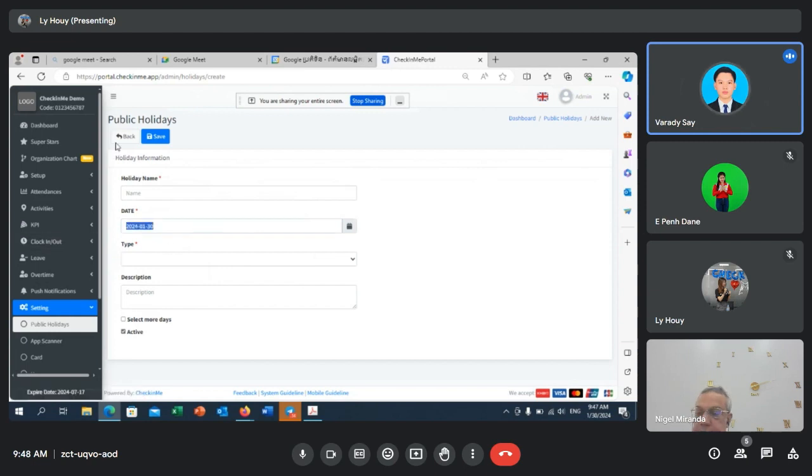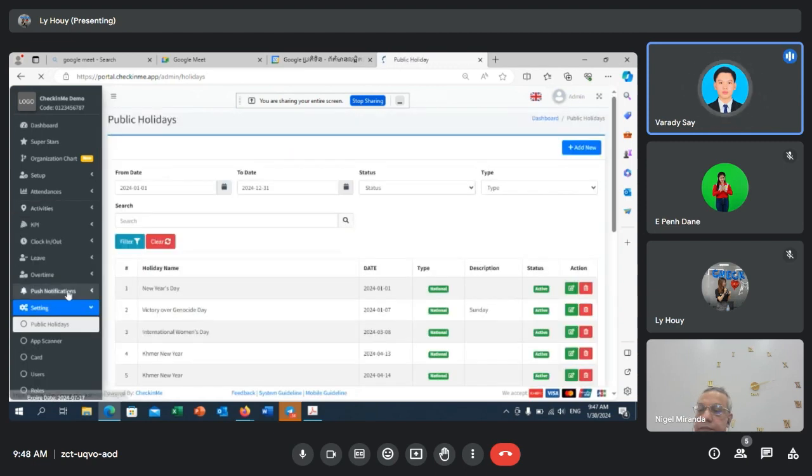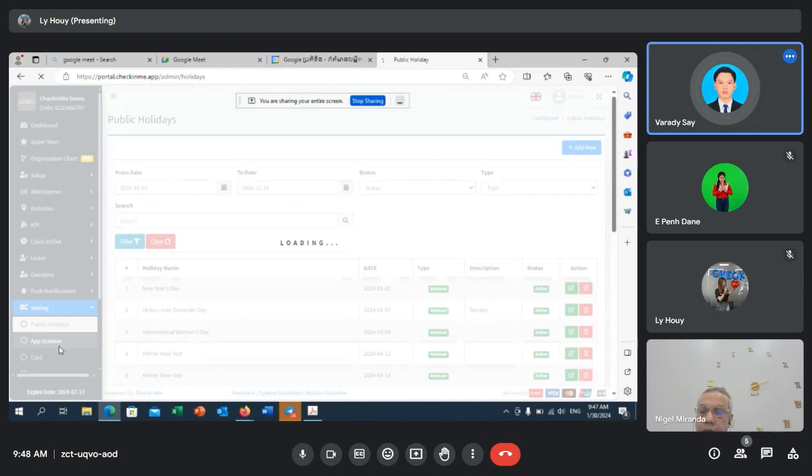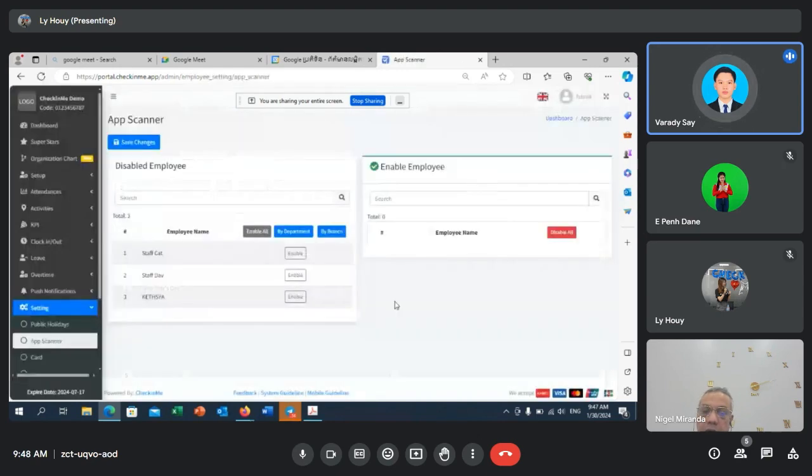So as for app scanner, this function is simply used to solve the problem of employees who do not have a smartphone. As our app requires them to have their smartphone in order to check in and check out, but in that company, only one or two of the employees do not have a smartphone.